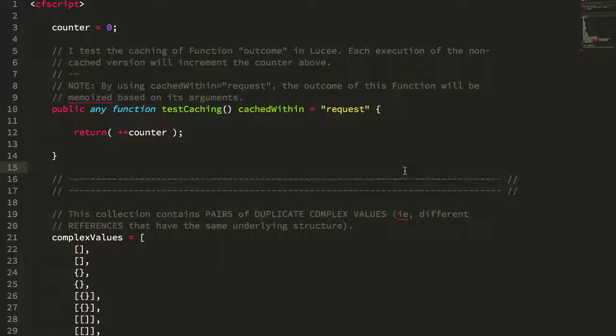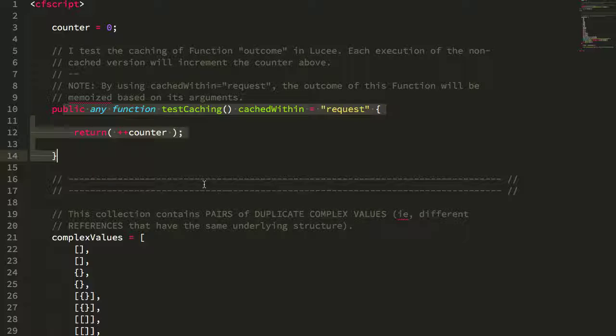So an interesting little feature of Lucee ColdFusion is that if you add the cachedWithin directive to a function declaration, it will memoize the function execution, such that if you pass it the same inputs again, it'll return a cached result and not re-execute the body of the function.